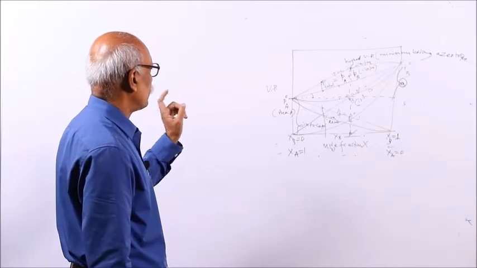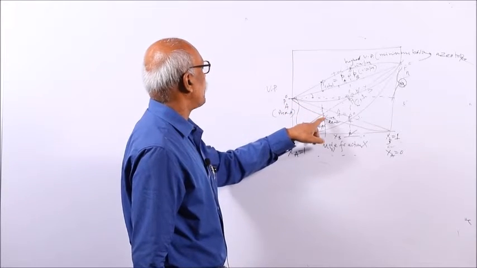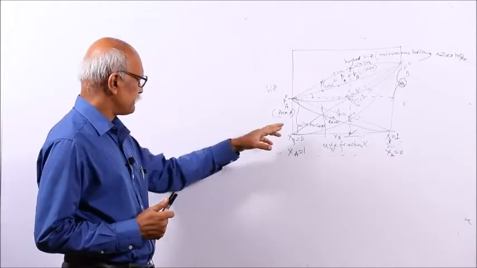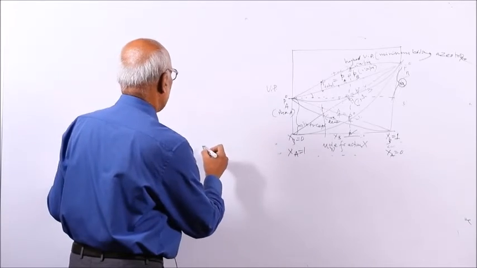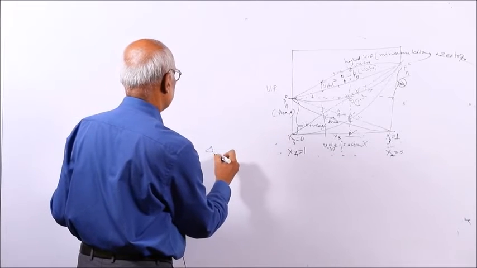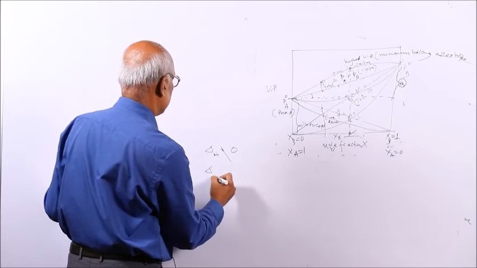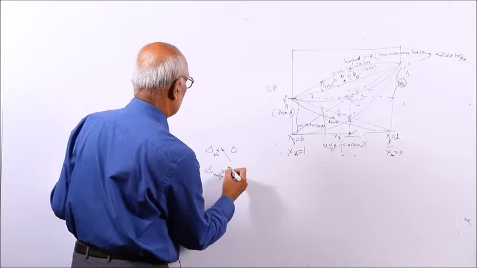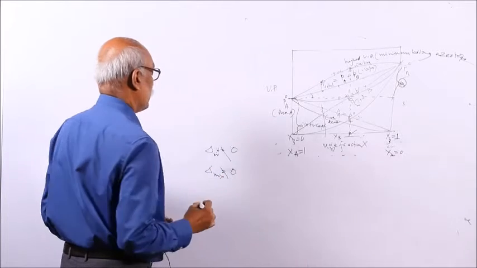Thus, we are considering the case with negative deviation, where the expected vapor pressure will be less than the ideal vapor pressure. So this does not obey Raoult's law, and delta H mixing is not equal to 0. Delta mixing V is also not equal to 0, it is negative.